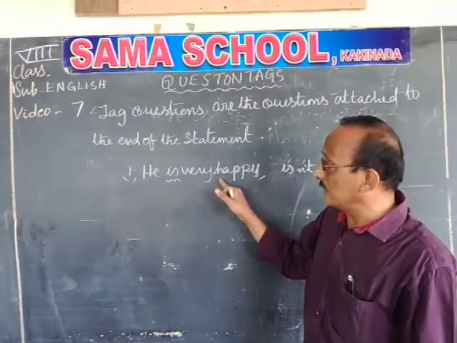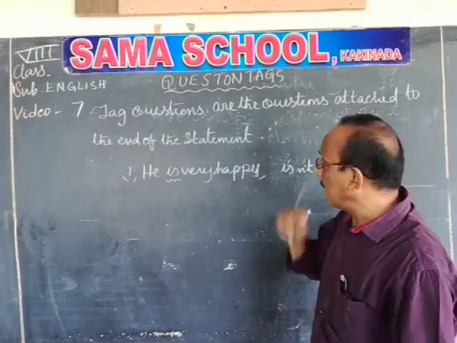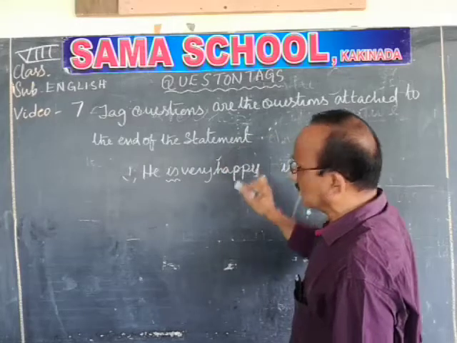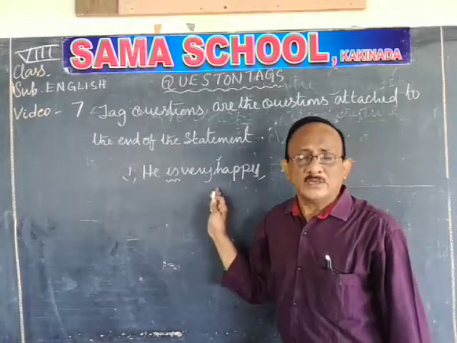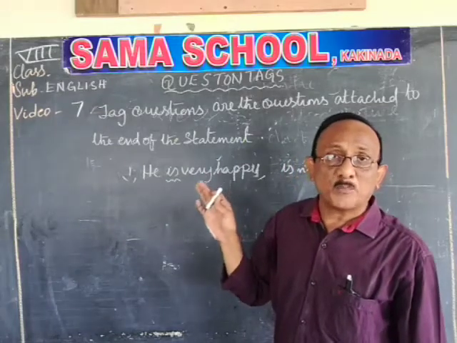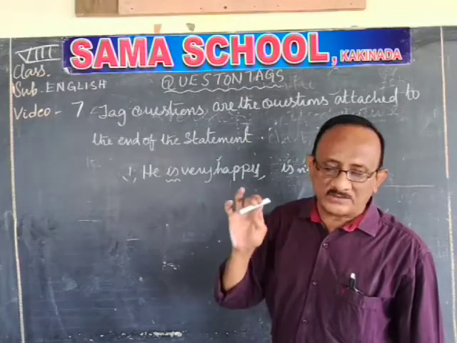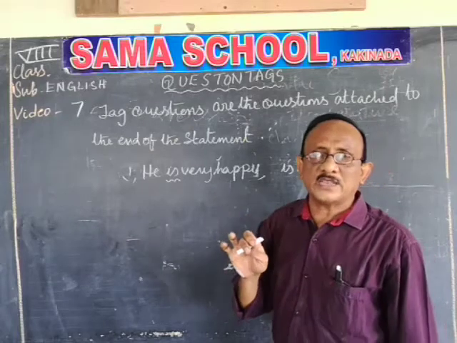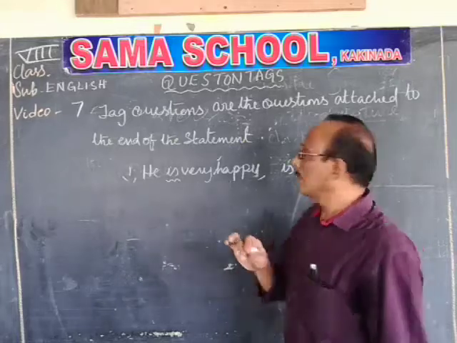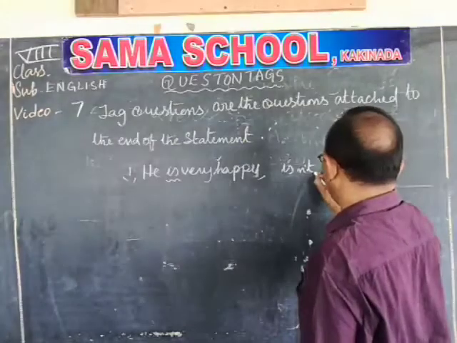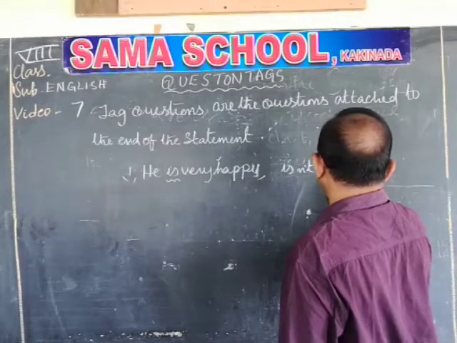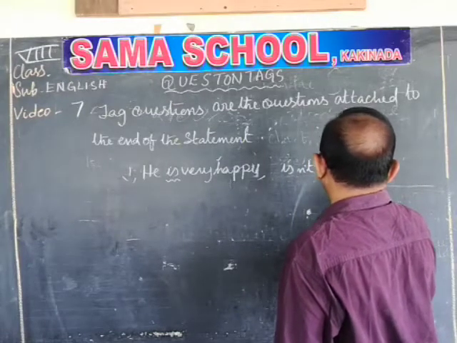So he is very happy. What is the tag for that? Because it is a positive statement, he is very happy, it takes the help of a negative. So it is is plus negative plus pronoun. Isn't he? The answer is isn't he.